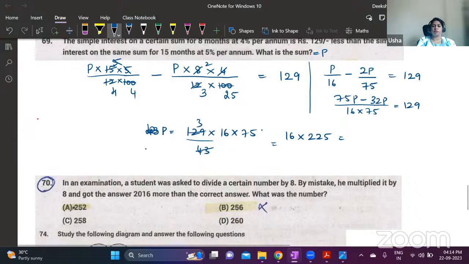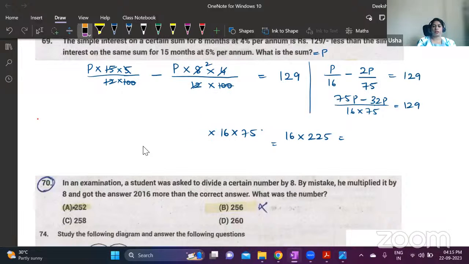Without simplifying the bases, it will be easier if you keep it in the hundreds itself. If you just keep it as 12 into 100, it will be easier for simplification. You will have 1200 in the denominator.